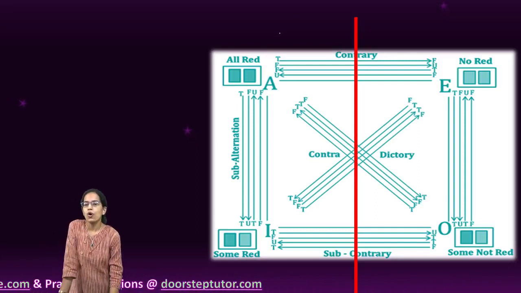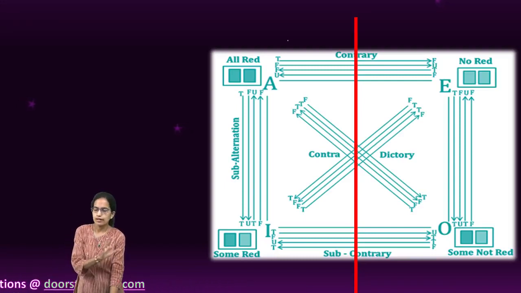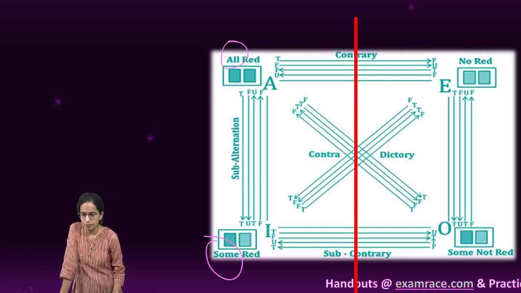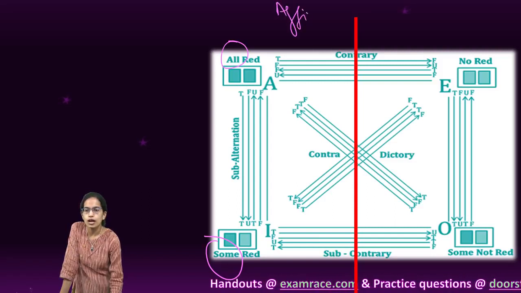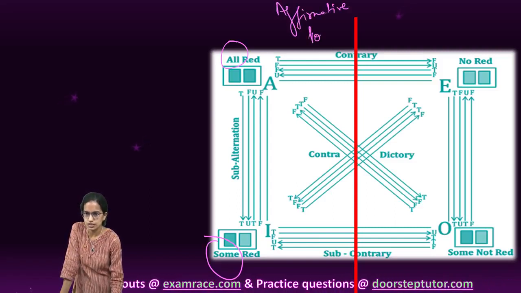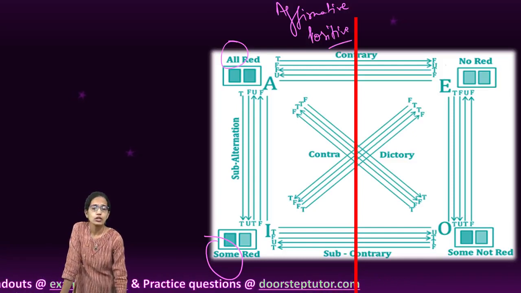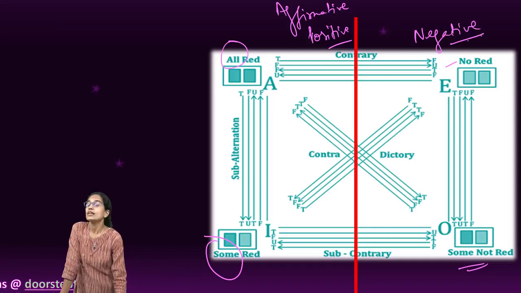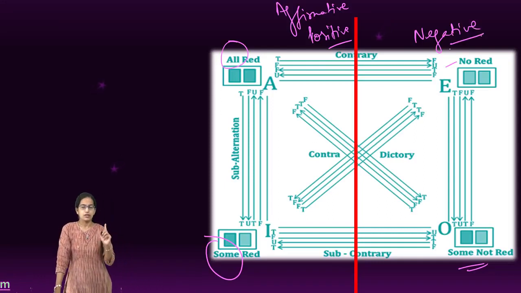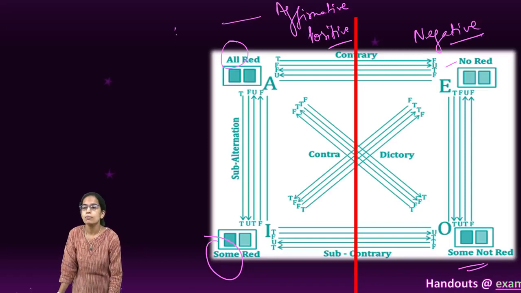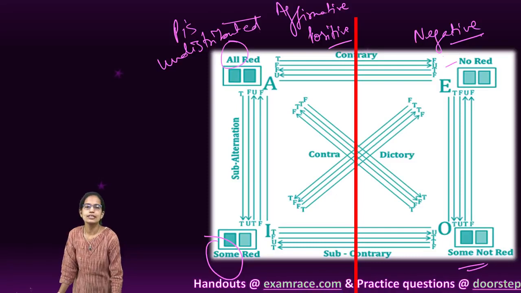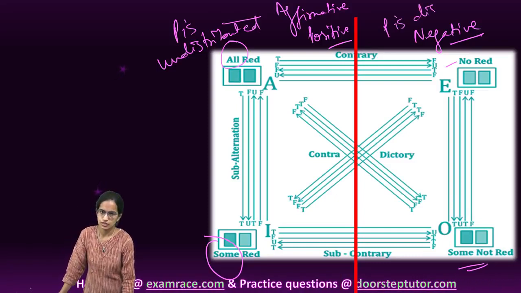Now, as we saw, we divide this square of opposition A, E, I and O into two sections, left and right. One of the sections focuses on all and some, so it focuses only on the affirmative side, that means positive responses. The next one talks about no and some not, which is negative. Clear? Very important to remember. When it is affirmative, P is undistributed. However, when it is negative, P is distributed.